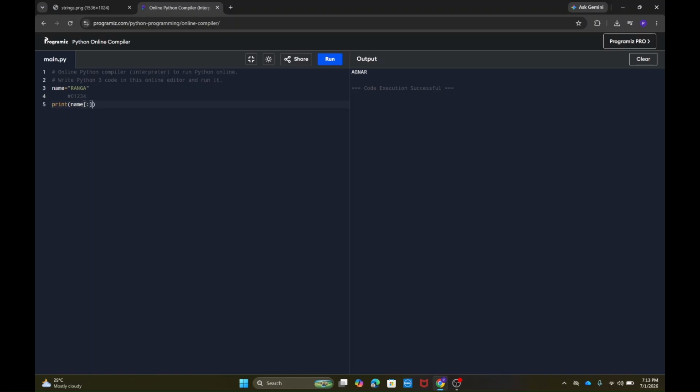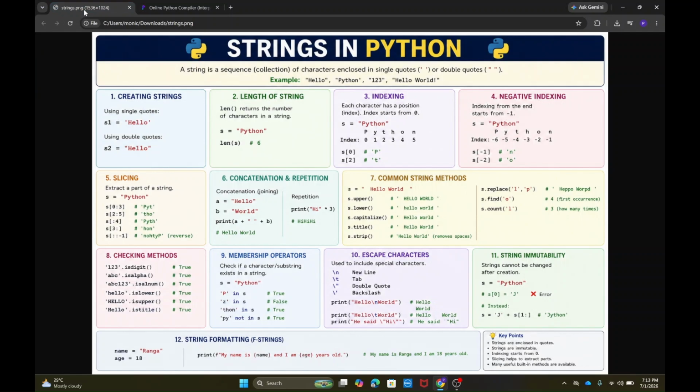So to print a string completely, you can do this as well. So this is one important topic, that slicing can be used to access some parts of the string, and indexing can be used to access each character of the string. So I hope you got this, and let's go with the next topic.